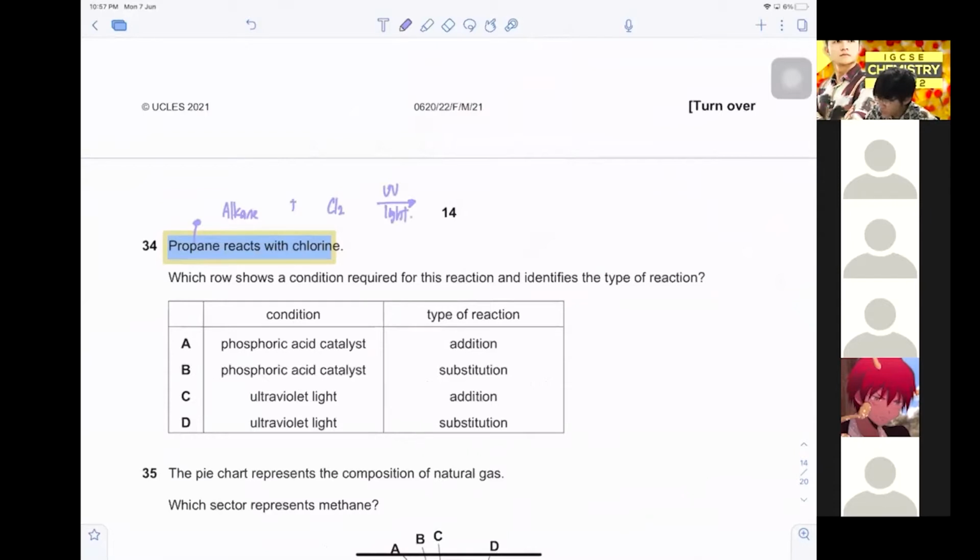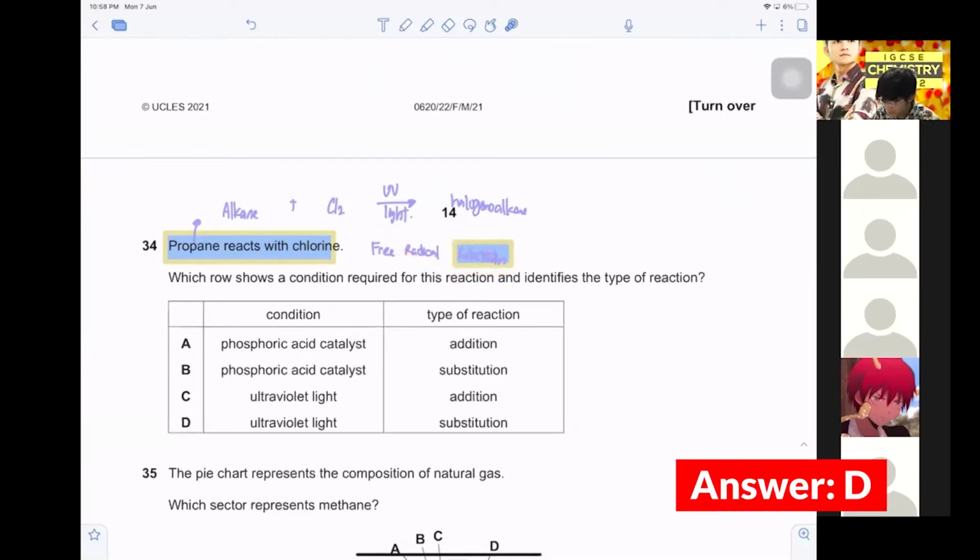Okay, so UV light, and what happened? You form a halogenoalkane, right? And this reaction, we call it free radical substitution. But for your level, you just need to remember it as substitution. Free radical, you will learn in A levels. So this reaction is substitution, and UV light. Answer is D.